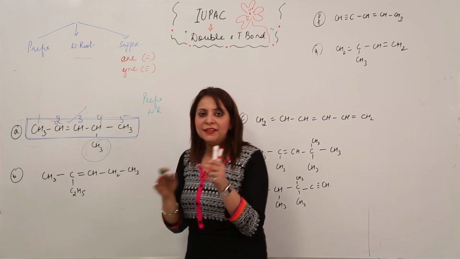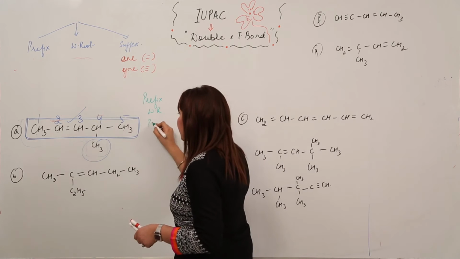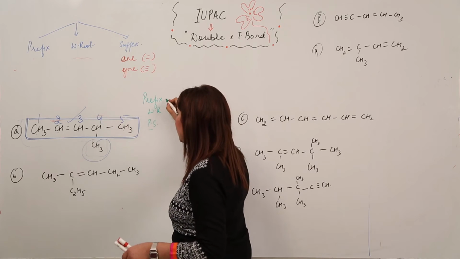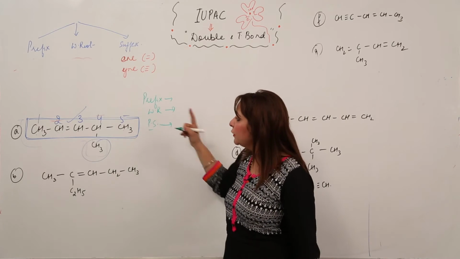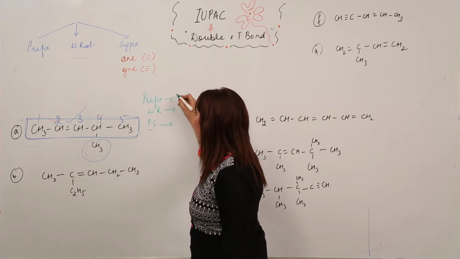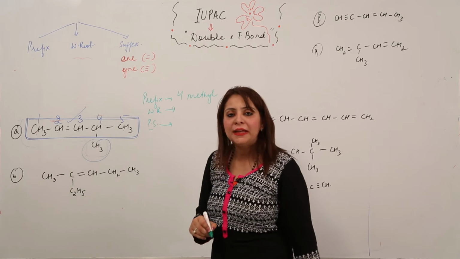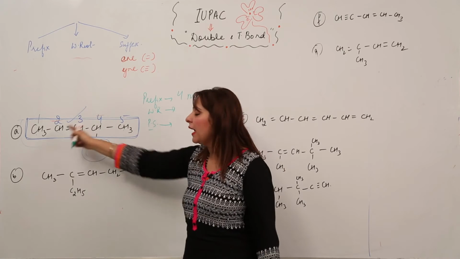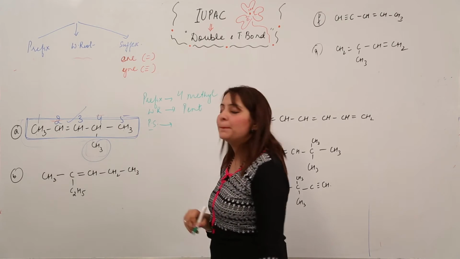What we'll do, I'll write the 3 steps individually, then we'll club them, right? So this compound includes the prefix, it includes the word root, and it includes the primary suffix. So what is the prefix? It is 4, and with substituent CH3 means methyl group. 4-methyl. What is the word root? How many carbon atoms in a parent chain? 5. So obviously it is going to be pent.